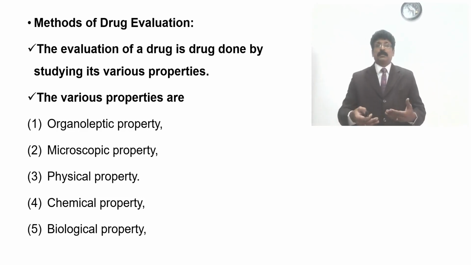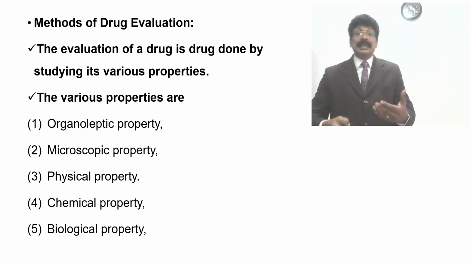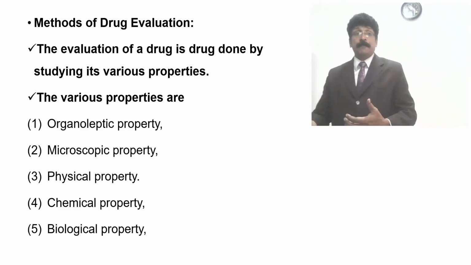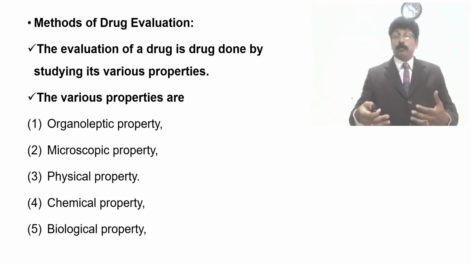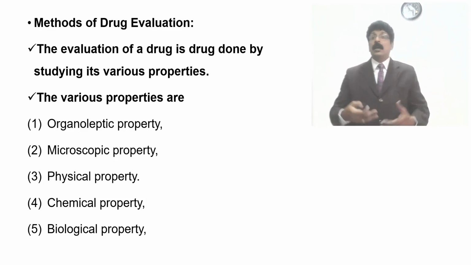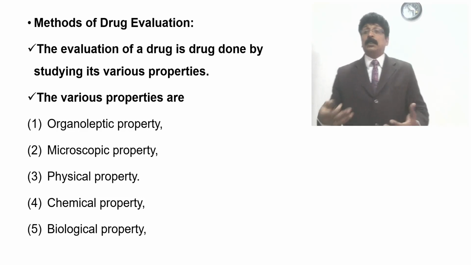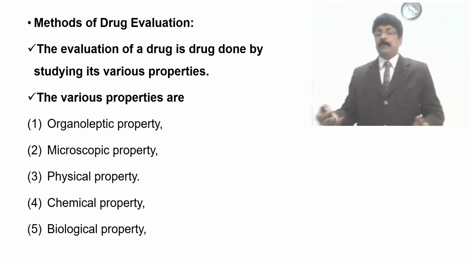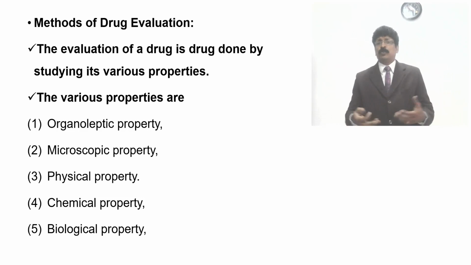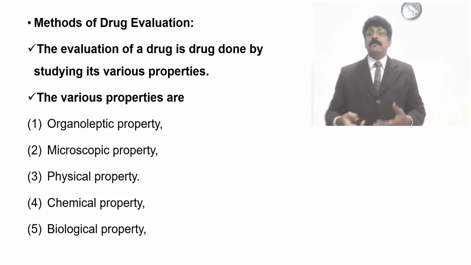So by this we can categorize like organoleptic and morphological evaluation, microscopic evaluation or histological evaluation, physical methods of evaluation, chemical methods of evaluation, biological methods of evaluation. Like that we can categorize. It is very simple for the students to write what the different types of evaluation are.